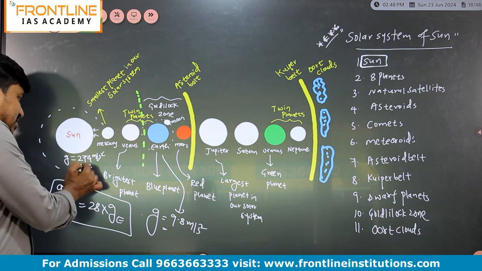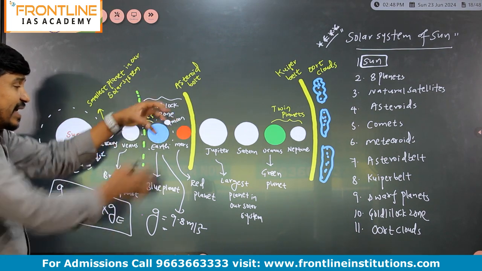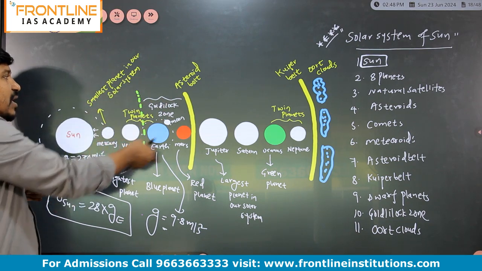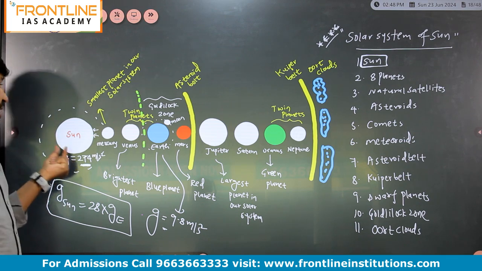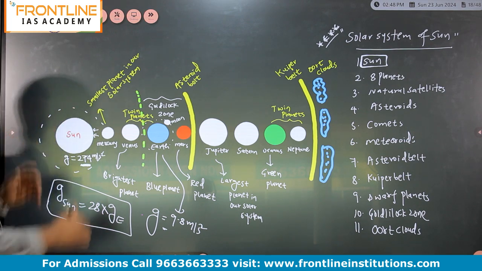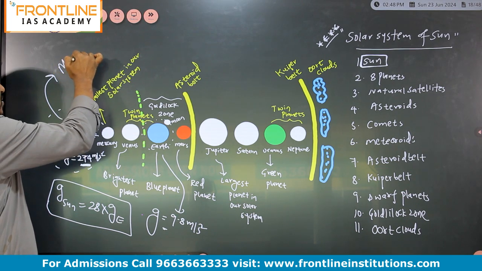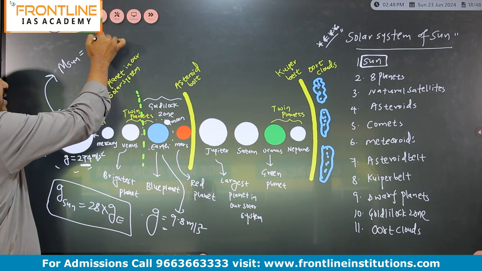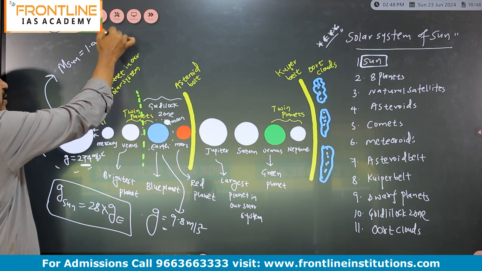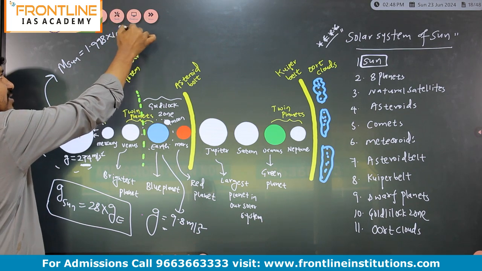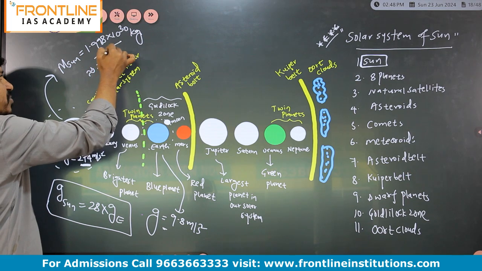Because the Sun has huge gravity, it attracts all the objects towards its center, and all the objects revolve around the Sun. The Sun has huge gravity because its mass is also more. It has maximum mass. The mass of the Sun is almost 1.998 into 10 to the power of 30 kg, or approximately you can write 2 into 10 to the power of 30 kg.